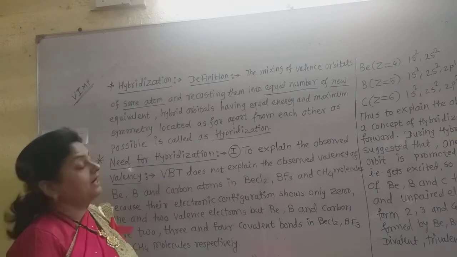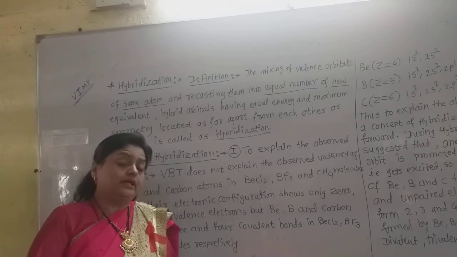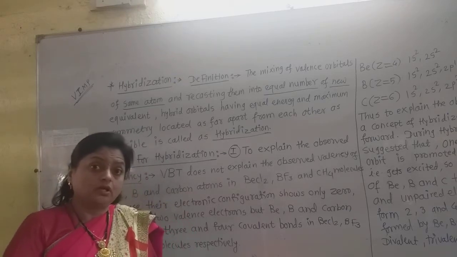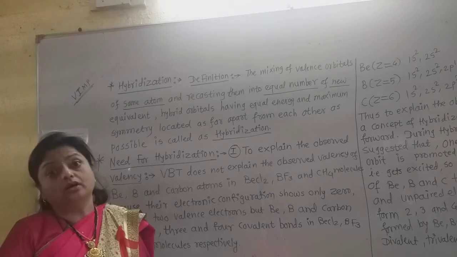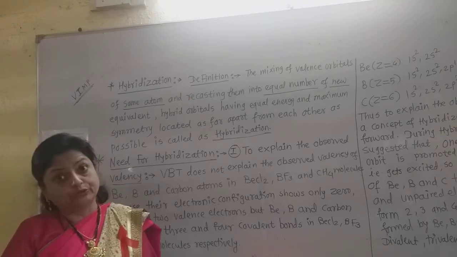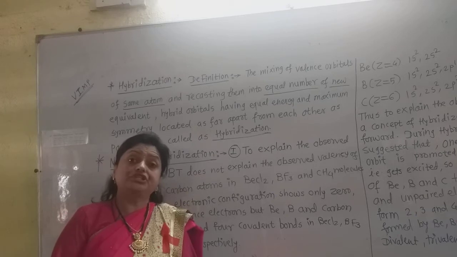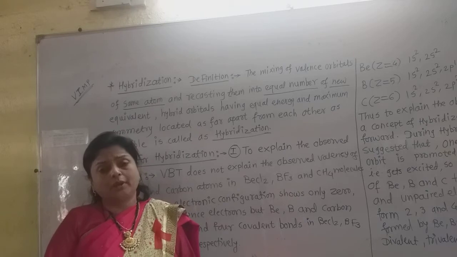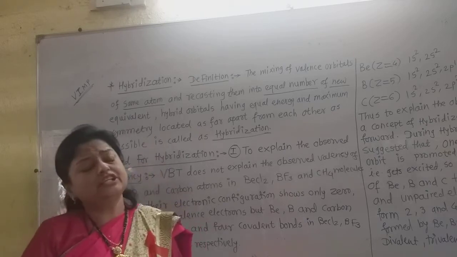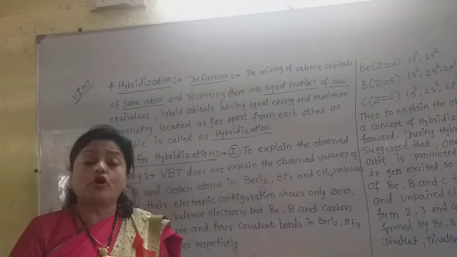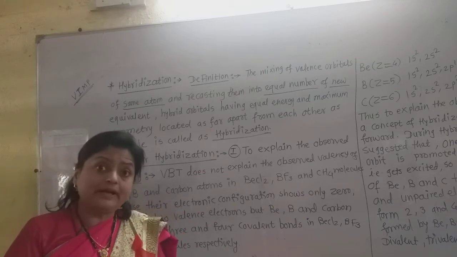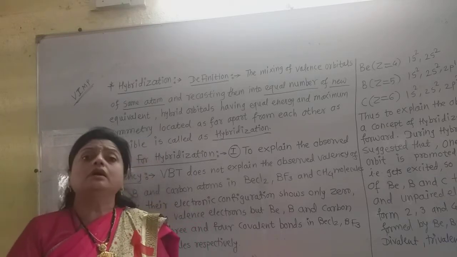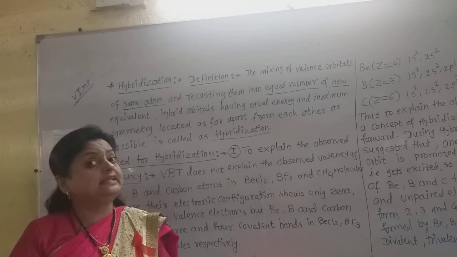New concept: hybridization. In VSEPR theory and in valence bond theory, they try to predict the shapes of the different molecules, why different molecules have shapes such as linear, trigonal, tetrahedral, but sufficient information is not given by valence bond theory either. In hybridization, the clear-cut picture of the different shapes of the molecules becomes clear.